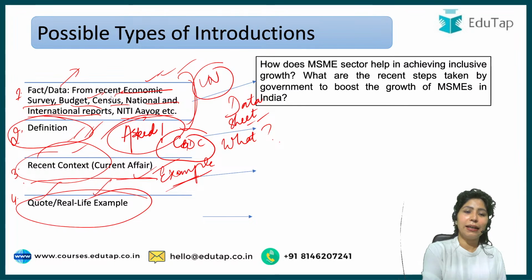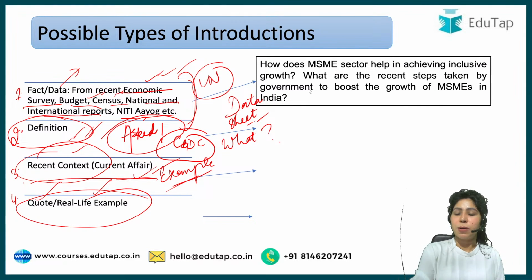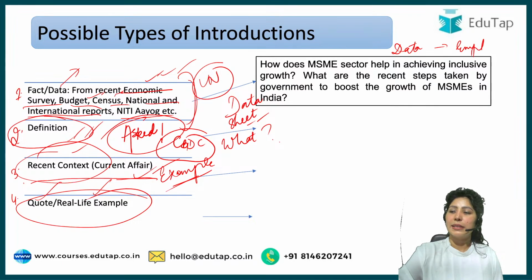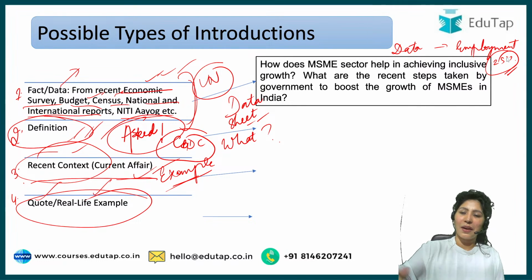For the fact and data part, look at this. How does MSME sector help in achieving inclusive growth? So give the recent data of how much employment is there with the help of the MSME sector, or how much contribution they have towards GDP, or industrial GDP, whatever data you remember, or any recent report which highlights the importance of MSME.